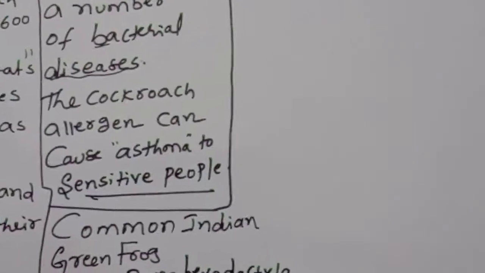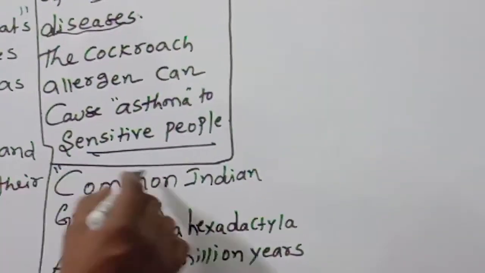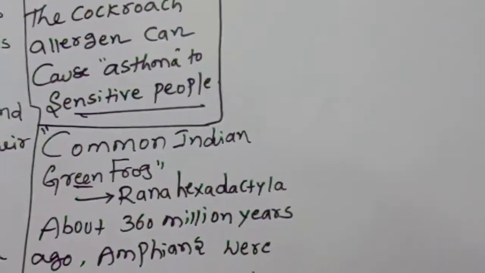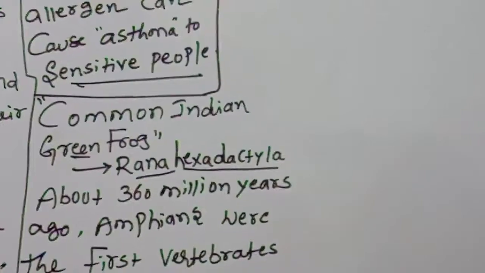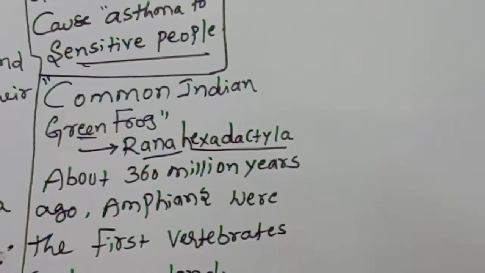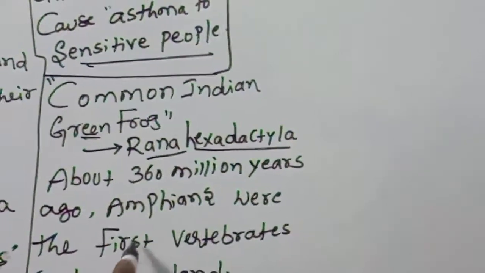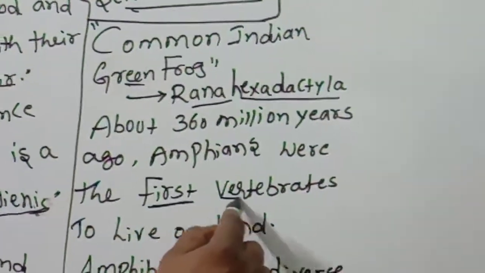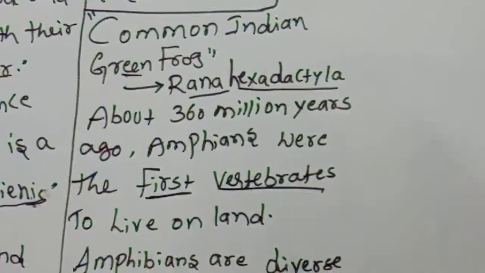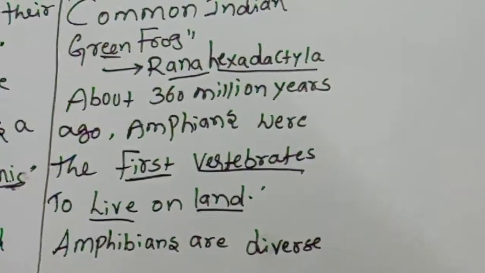Next, the common Indian green frog we are discussing, called Rana hexadactyla. About 360 million years ago, amphibians were the first vertebrates. Which ones were the first vertebrates? Amphibians were the first vertebrates to live on land.